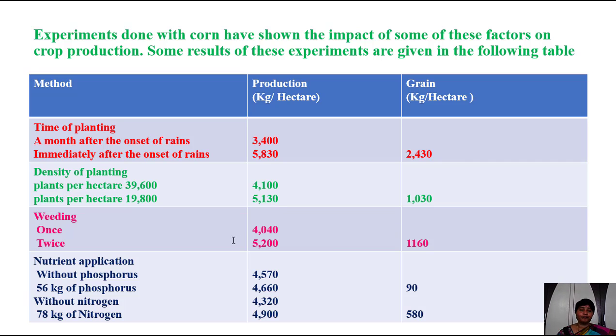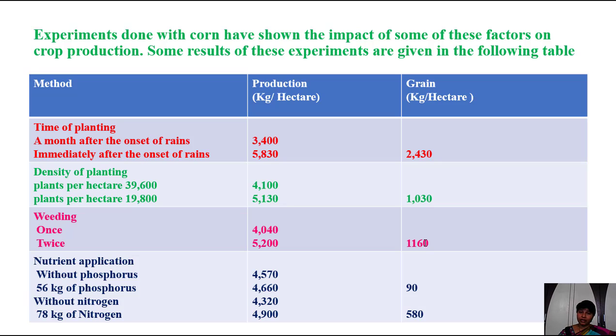Okay, and weeding, how many times we have to take out the weed plants from the crop field. Here some people weeded one time, they got 4040 kgs per hectare. Some people did it twice, so they got 5200 kgs per hectare. So who got more? Who took out the weed plants twice, they got more production. So the 1160 kgs more they got.